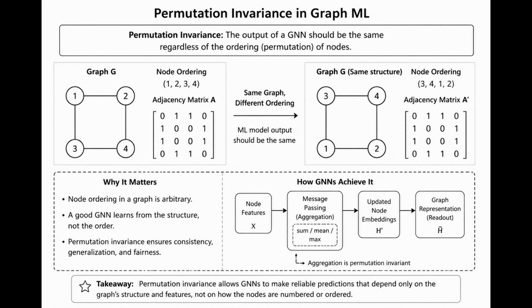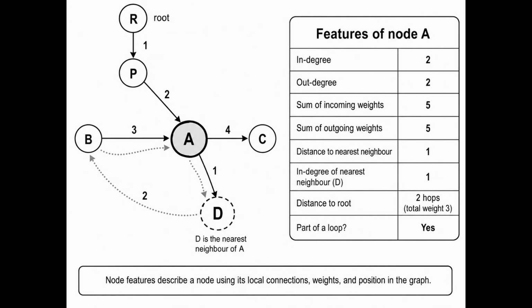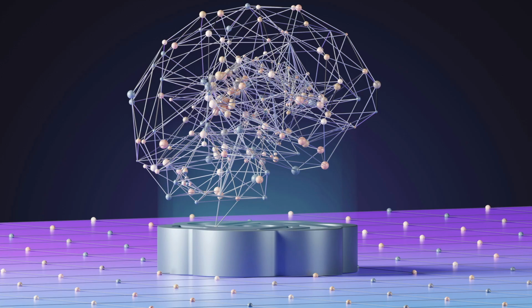If the algorithm messes with the nodes, we need to record features of each node, such as the node in degree, node out degree, sum of outgoing weights, sum of incoming weights, distance to nearest neighbor, in degree of nearest neighbor, distance to root, and whether the node is part of a loop. Once the feature vector has been created, any standard ML model is ready for classification.